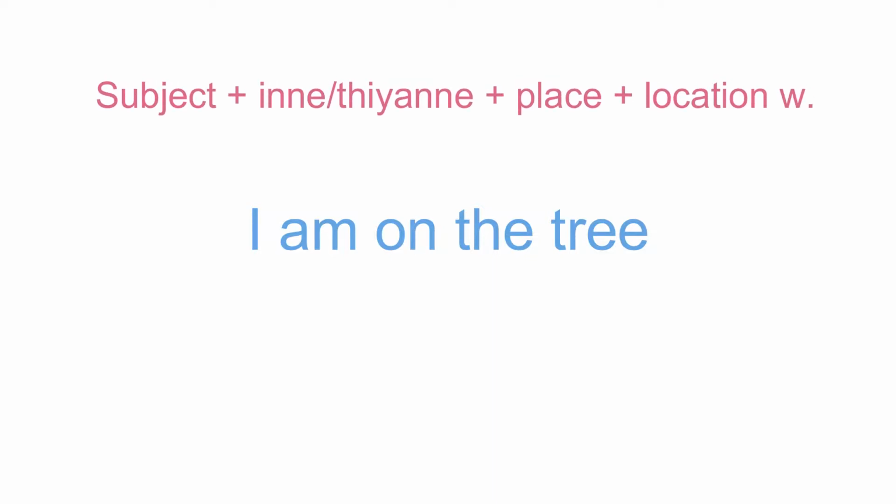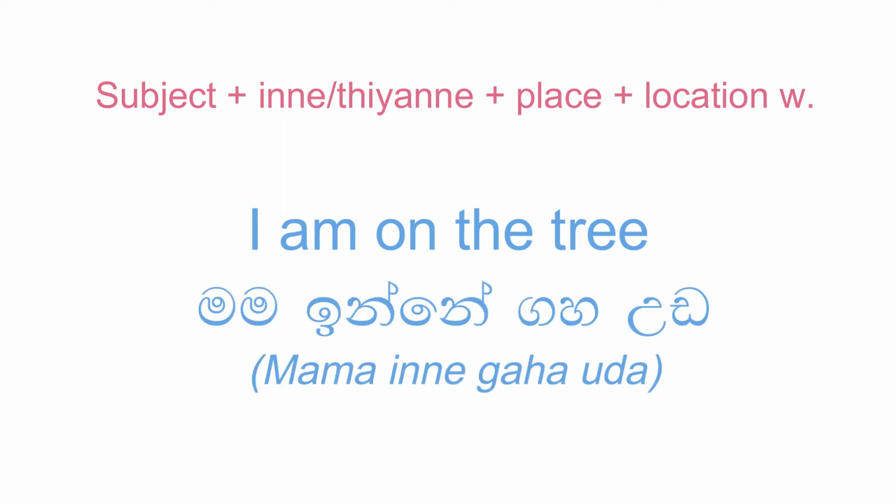Now, can you tell me how to say I am on the tree? First, you have to say the subject, then inne or thiyanne, and after that, where it locates, and finally, the location word. Mama inne gaha udda.